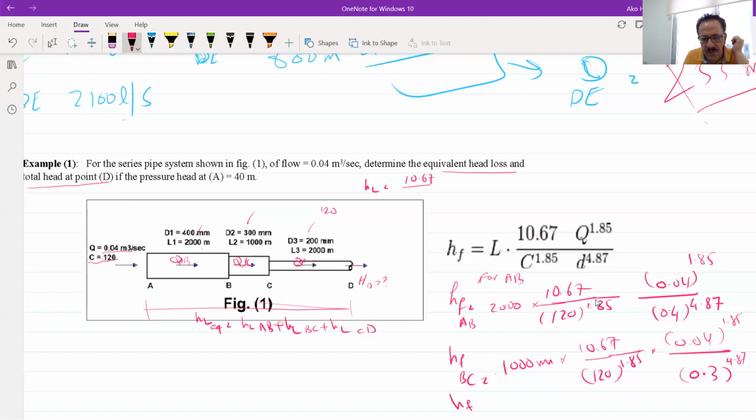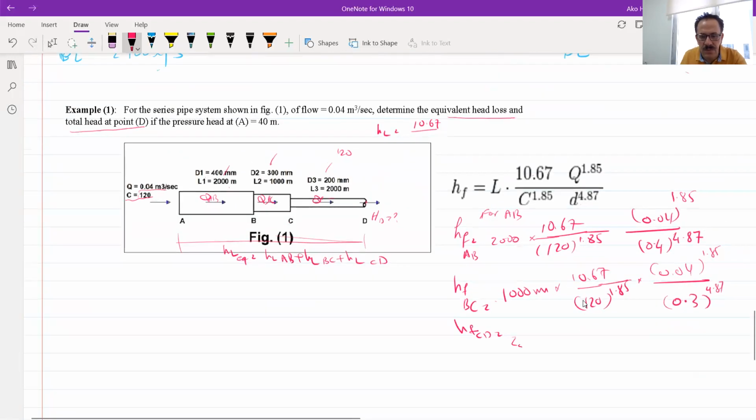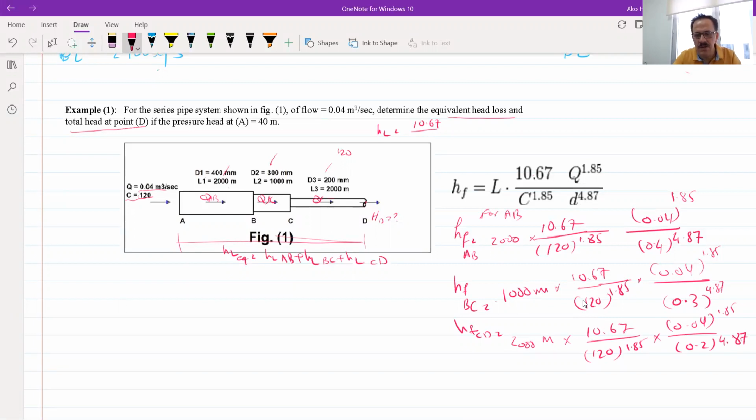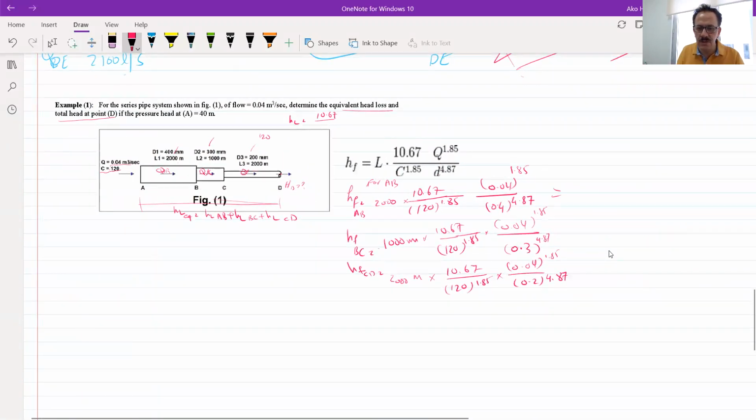And the last one, HF for CD, which is equal to the length, 2000 meters, times 10.67 and C 120 power 1.85 times 0.04 power 1.85, and the diameter is 0.2 power 4.87. After that, you will find each of the values, and you can use them.